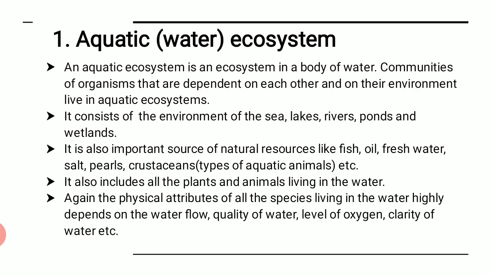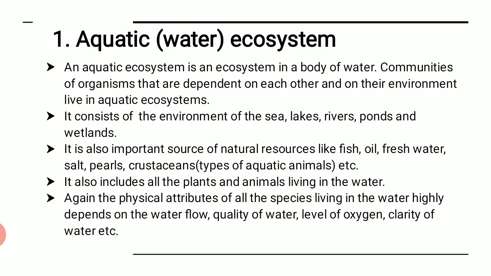It consists of the environment of the sea, lakes, rivers, ponds and wetlands. That means all those water bodies can be considered as a part of aquatic ecosystem, like sea, lakes, rivers, ponds and wetlands.